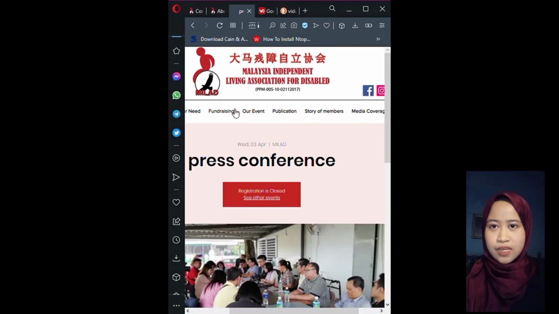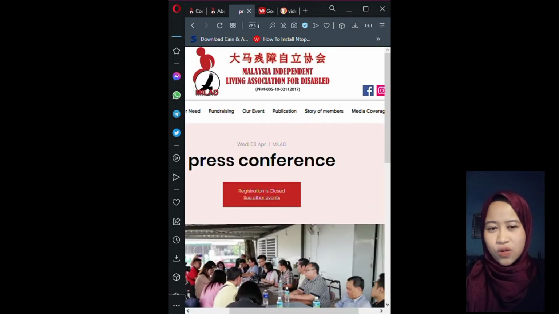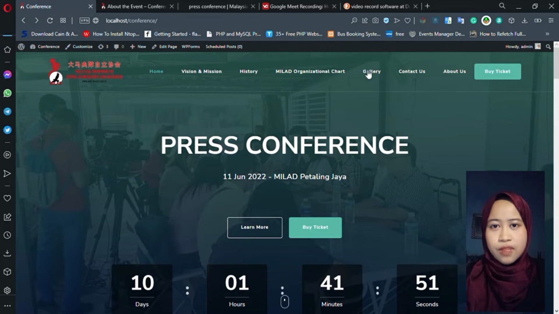Furthermore, the previous website has a crowded menu on the navigation bar. To fix this, the new website will only have 7 navigation items, while the older website has 9. On the top navigation bar, there is a home button, vision and mission button, history button, MILAD organization chart button, gallery button, and contact us and about us. This content is concise and useful to the user.